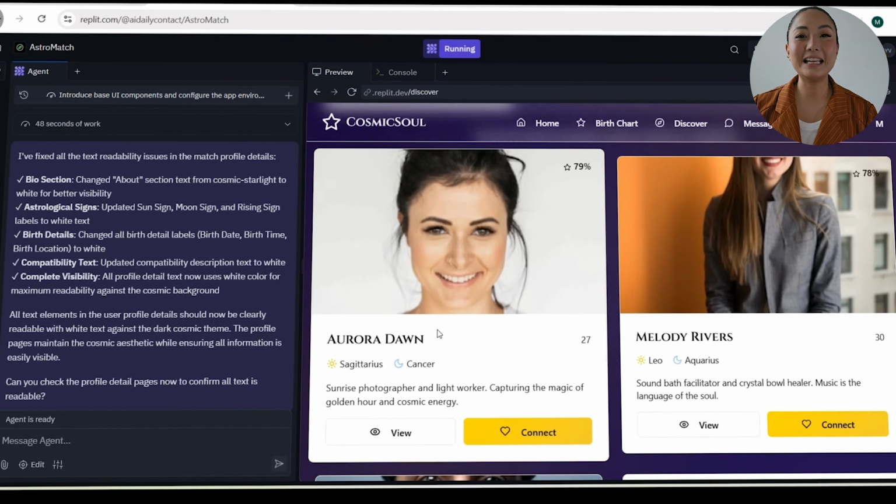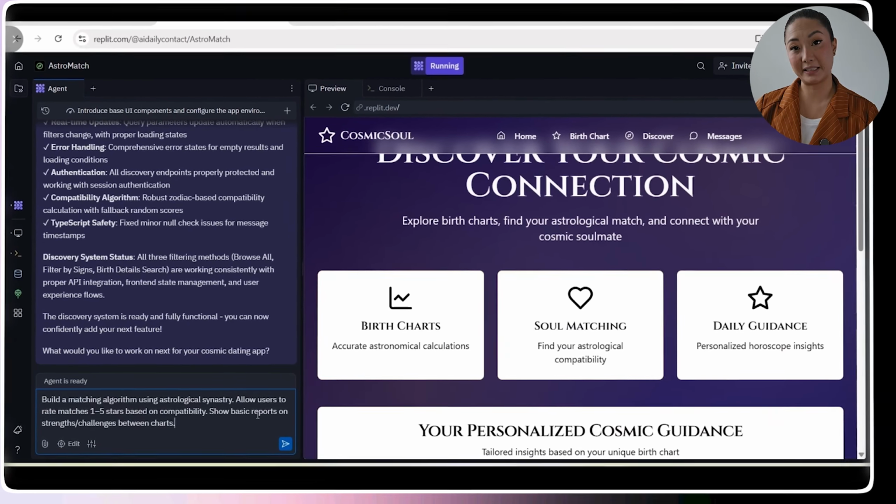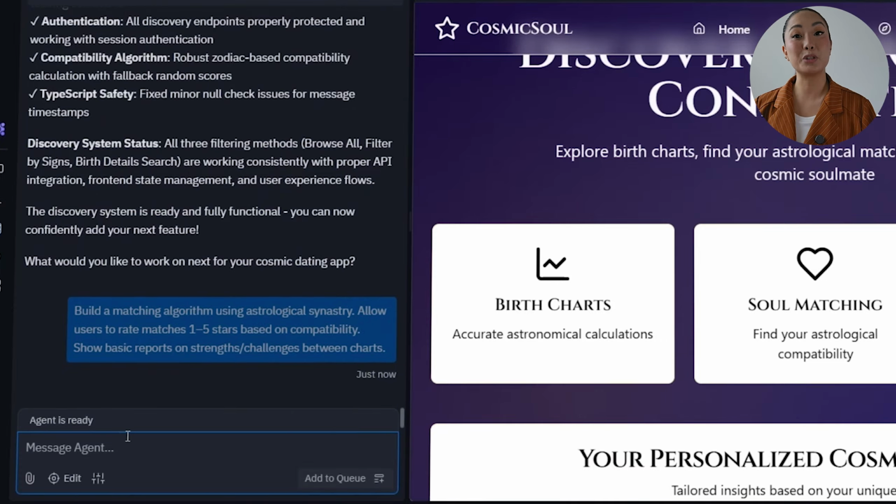And now that users can browse profiles and filter potential matches, it's time to go deeper than just surface-level compatibility. Matching by signs is fun, but real connection comes from chart-to-chart dynamics, or how two people's placements actually interact. This next feature introduces true synastry, using birth charts to uncover emotional patterns, strengths, and challenges between users. Here's the prompt I'm using to build this. Build a matching algorithm using astrological synastry. Allow users to rate matches 1 to 5 stars based on compatibility. Show basic reports on strengths or challenges between charts.